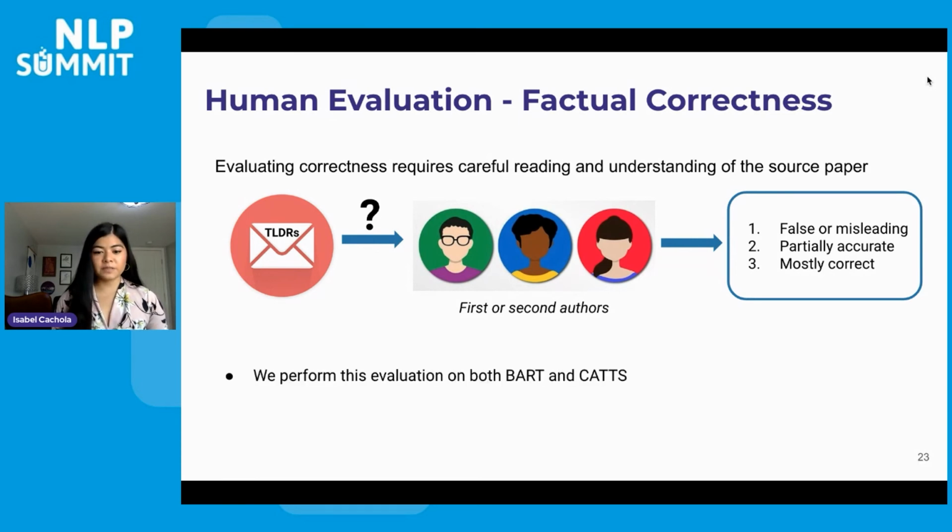And we performed this evaluation on both our strongest baseline and our training strategy. And what we found is that both models received an average rating of 2.5. So we concluded that our model was similarly factually correct to the strongest baseline.